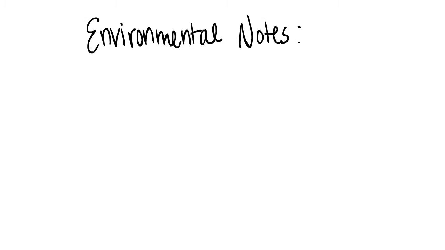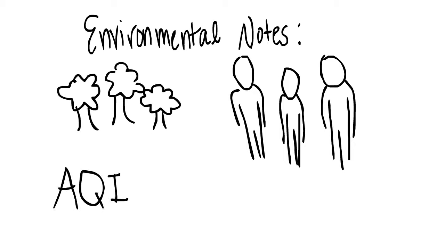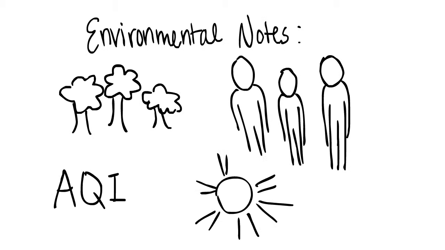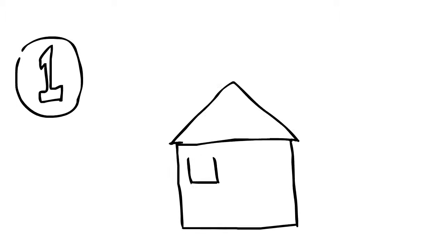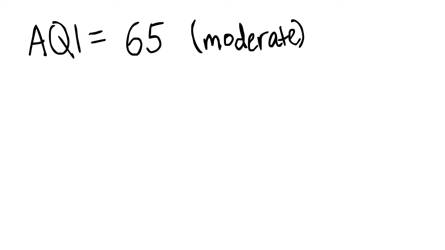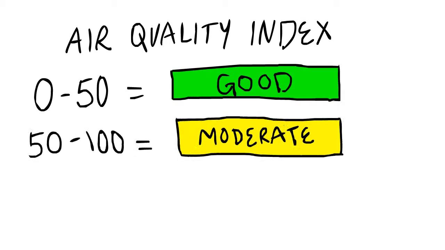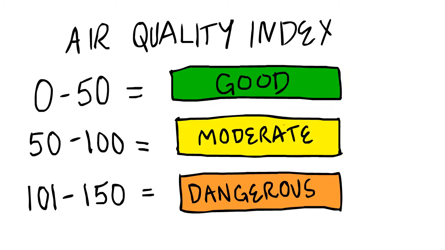As for environmental notes, we decided to observe the following factors: plant abundance, human population and density, air quality index or AQI, and UV index. In all, we observed 6 locations, starting with Madison, New Jersey from August 10th to August 17th. For the month of August, Madison had an average AQI of 65, which is moderate. AQIs between 0 and 50 are considered good, between 50 and 100 is considered moderate, and between 101 and 150 is dangerous for inhabitants of that given area.